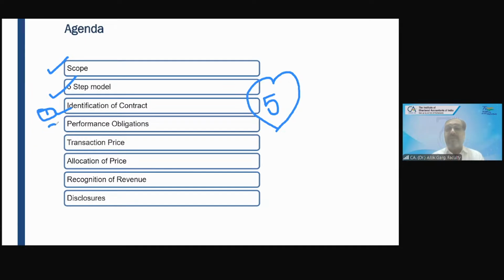Then determine performance obligations. What is meant by determining performance obligations? It means how many performance obligations are there in the contract. For example, let's say I have a coaching center, just as a hypothetical example, and I am also the author of a book, a treatise on Ind AS.